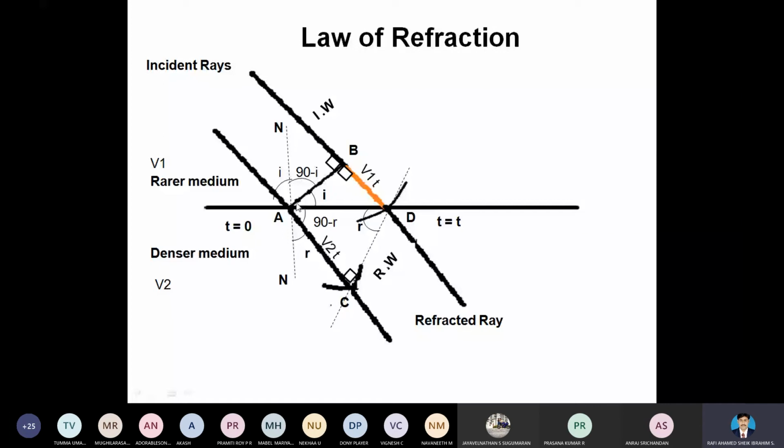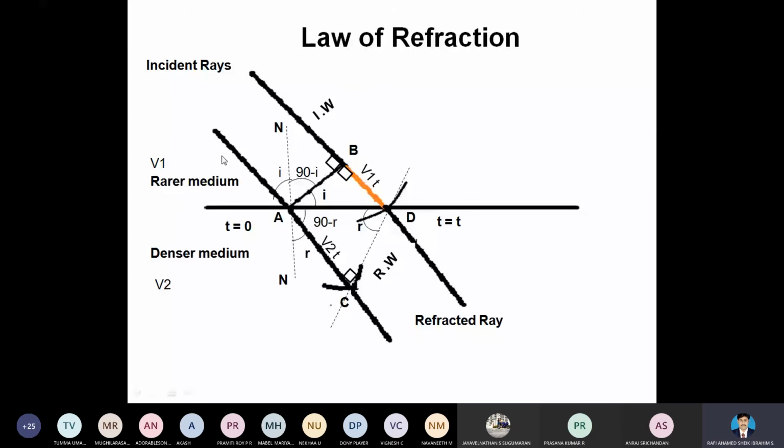Then we can give the angle. So this is a 90-degree angle of incident, 90 minus I. So this also becomes an angle of incidence. Here we are not talking about the angle of reflection. We are talking only about the angle of refraction. So that's why the refracted rays are shown in the denser medium.